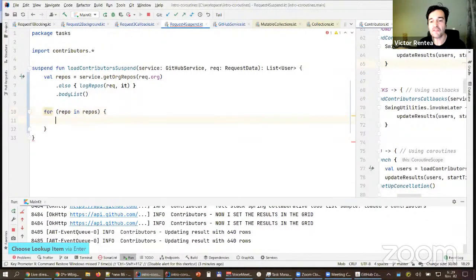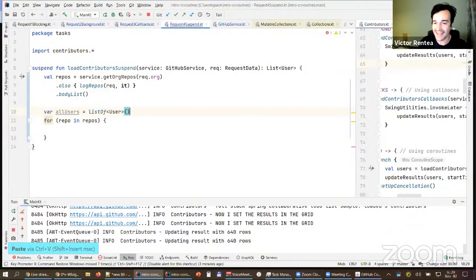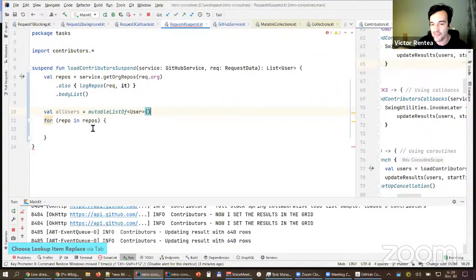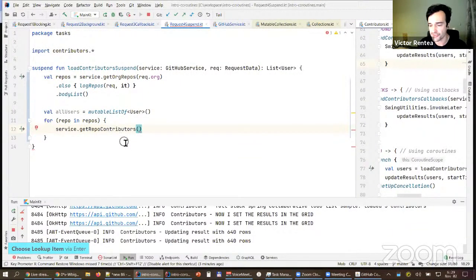Okay, plain old for. And let's try to use the same style of coding, the same imperative style of coding that we are so used to in Java. And that's actually the main benefit of coroutines. It allows you to use the same imperative mindset. For all users, service.getRepoContributors on the request org, comma, the name of the repository.